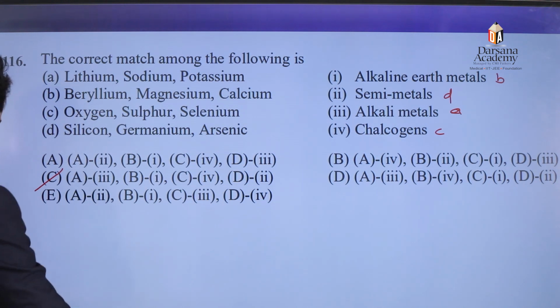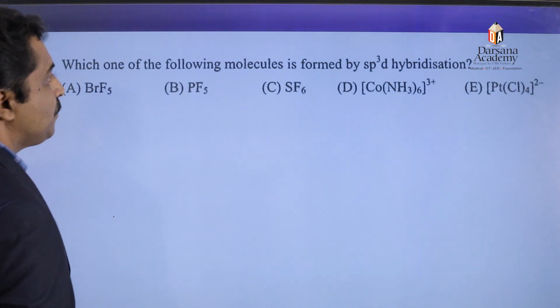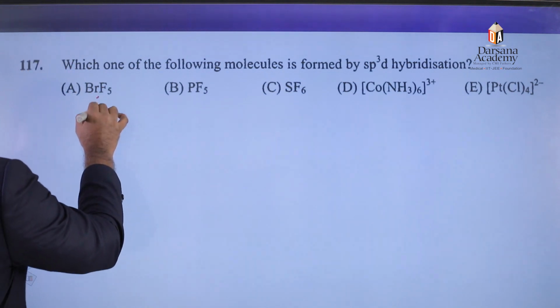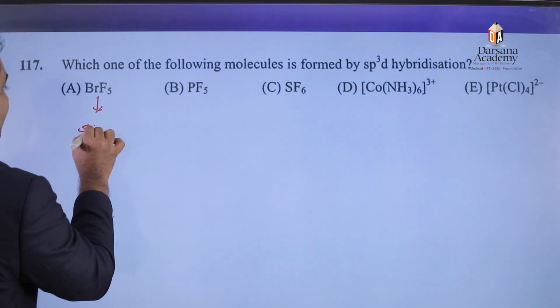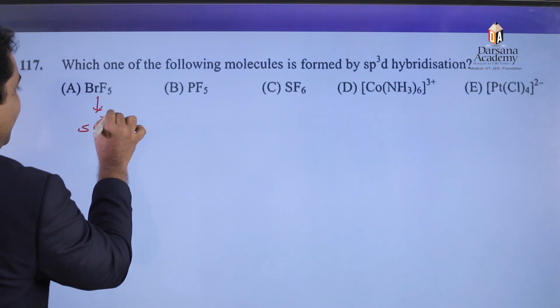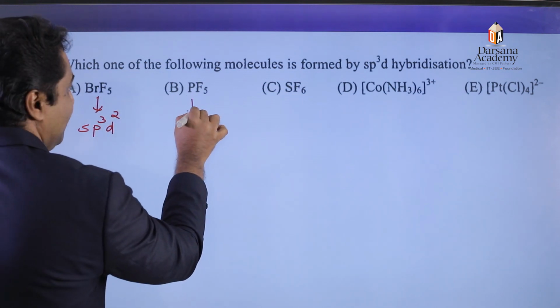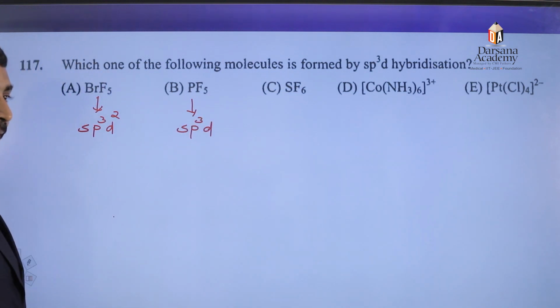Okay. Then next question. Which one of the following molecules is formed by sp3d hybridization? BrF5. Which hybridization? sp3d2 hybridization. Phosphorus pentafluoride is sp3d hybridization. So we know the method to find out the hybridization state.